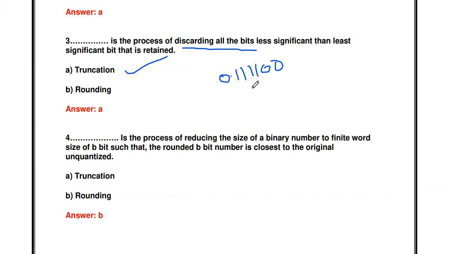If we want to truncate this data to only 3 bits, we retain these 3 bits, and from the 4th bit onwards we just discard, whether the value is 1 or 0. Only 3 bits are retained and the remaining bits are discarded. That process is called truncation.